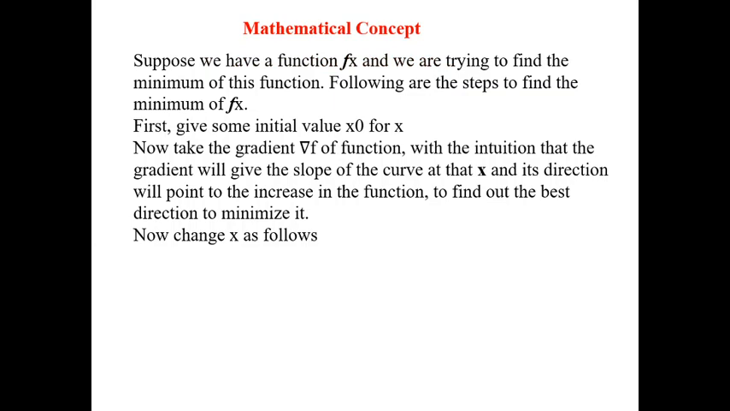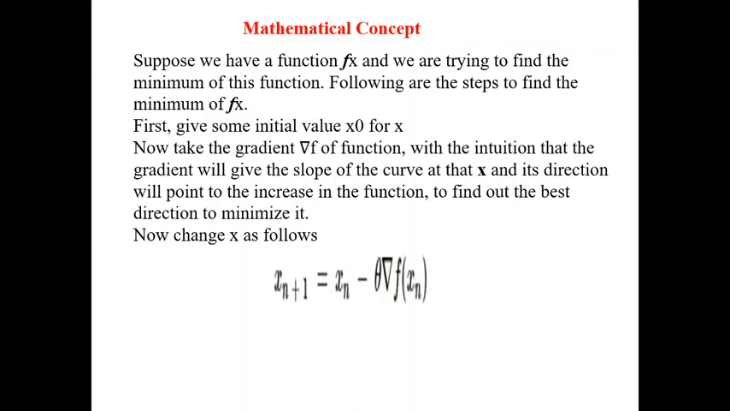So while considering this, you need to choose the mathematical combinations. That is, you consider the function f(x) and we try to find the minimum of this function. Consider the initial value x0 for x. Now take the gradient, delta f, of the function at that initial value. The gradient will give the slope of the curve at that x and its direction will point to the increase of the function. Find out the best direction to minimize.